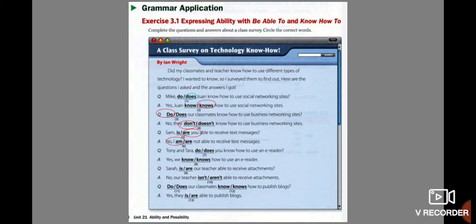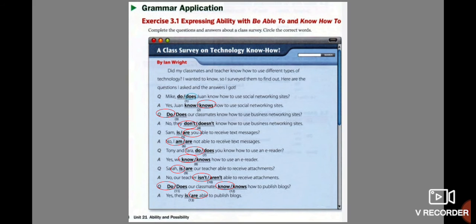Tony and Tara, do or does? In that case is do. Do you know how to use an e-reader? Yes, we know how to use an e-reader. Sarah, is or are? Our teacher, in that case, is, because we talk about third person, that is teacher. Is our teacher able to receive attachments? No, our teacher isn't able to receive attachments. Okay, do or does our classmates? Do our classmates know how to publish a blog? Yes, they are able to publish a blog.